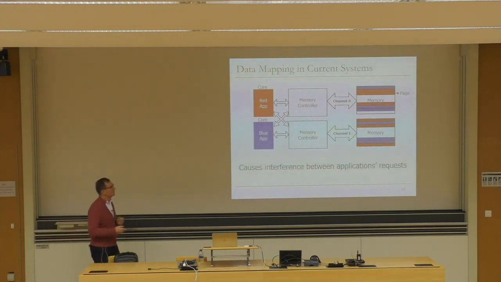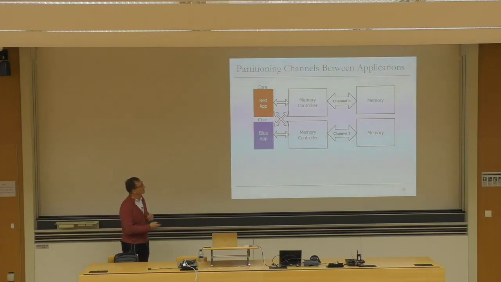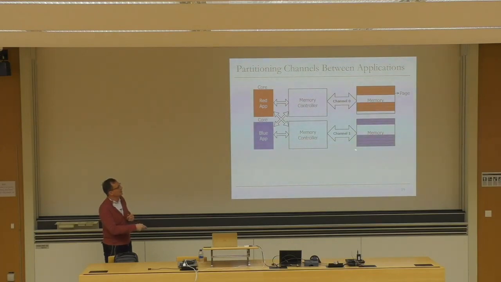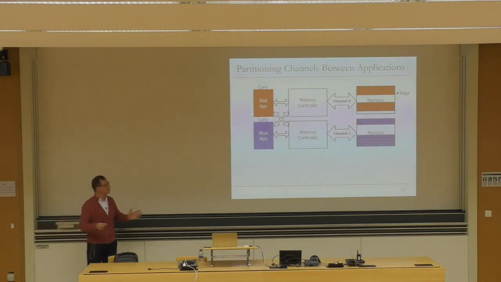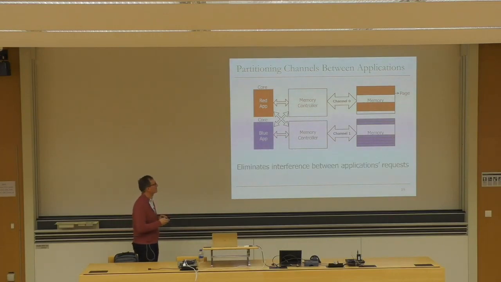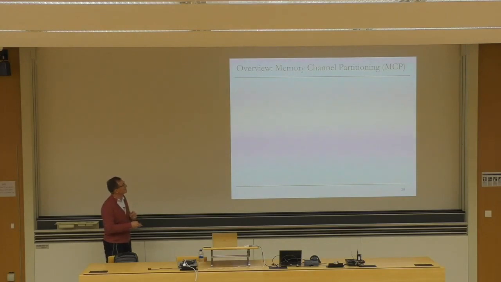So this causes interference between applications' requests, and you can solve the problem in the memory controller. But the solution that this paper is going to explore is to partition the channels between different applications. So if you actually allocated pages only from this channel to this application and allocated pages only from channel 1 to this application, you would completely eliminate interference. Of course, now there are questions as to what if you need more pages for this application, right? We will probably tackle that in a little bit. So this completely eliminates interference between different applications' requests. And we're going to exploit that ability to completely eliminate interference.